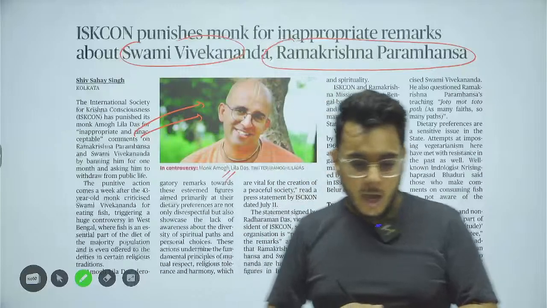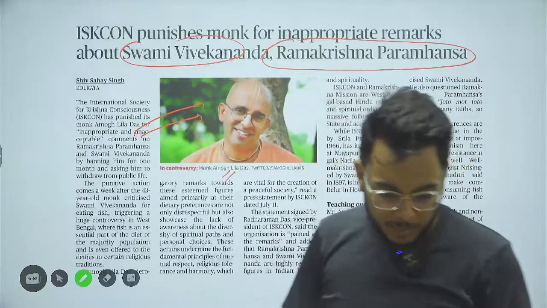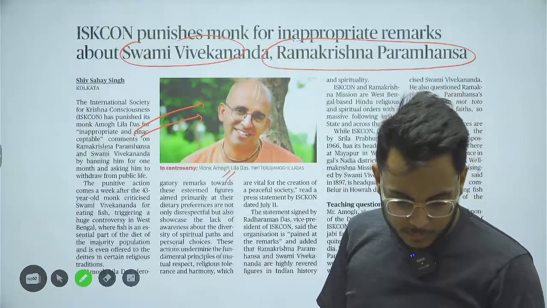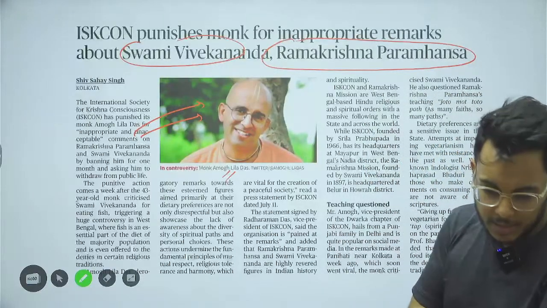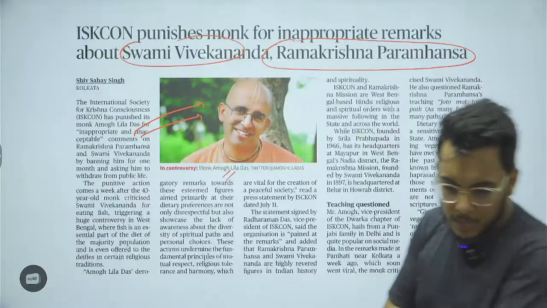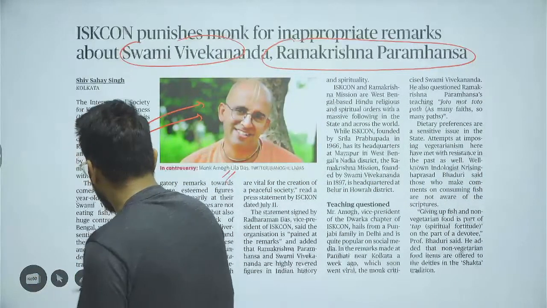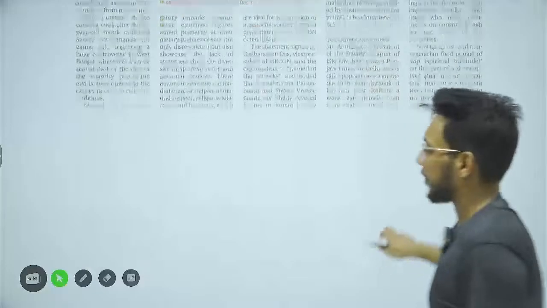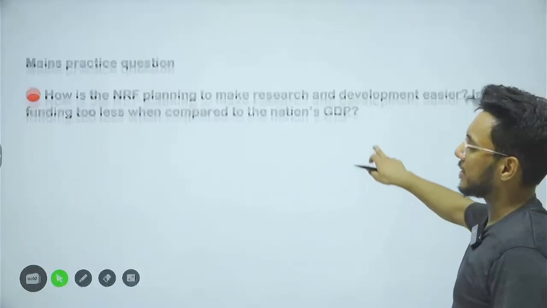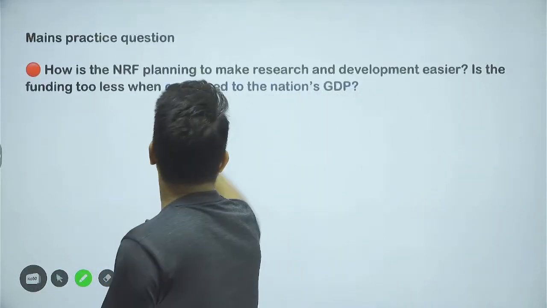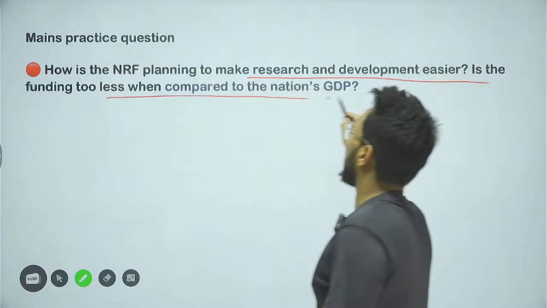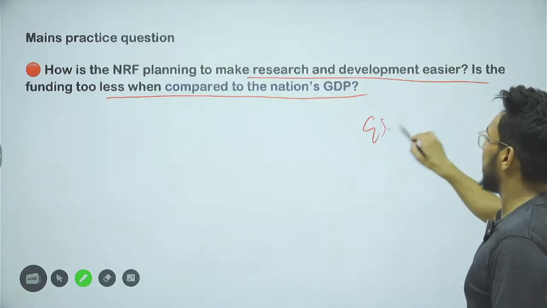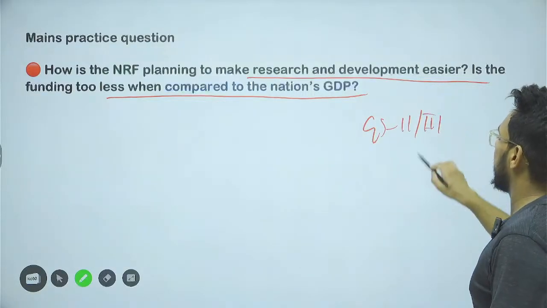Now guys, moving to the next article. Now moving to the mains practice question for today. The mains practice question for today is: how is the NRF planning to make research and development easier? Is the funding too less when compared to the nation's GDP? This will be a GS paper 2, GS paper 3, 10 marker question.